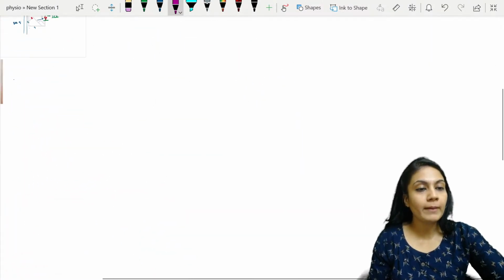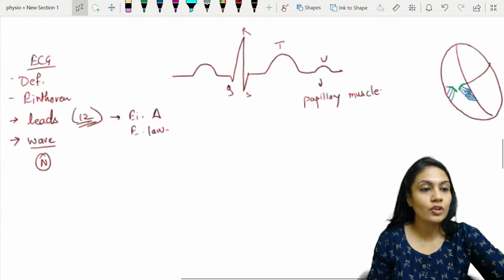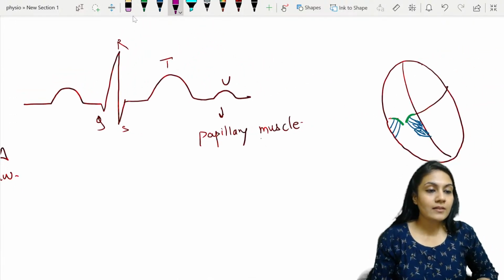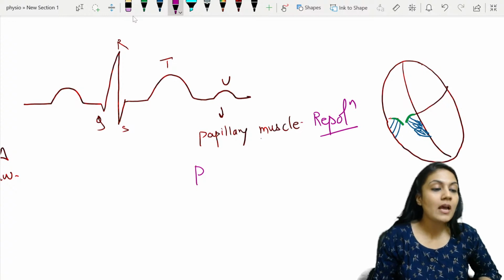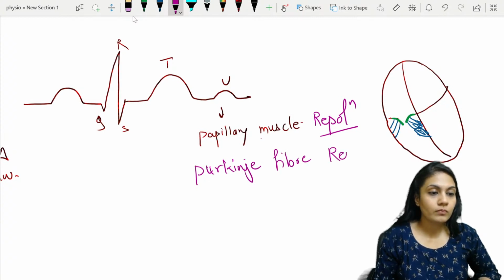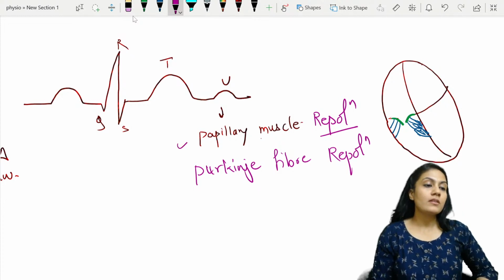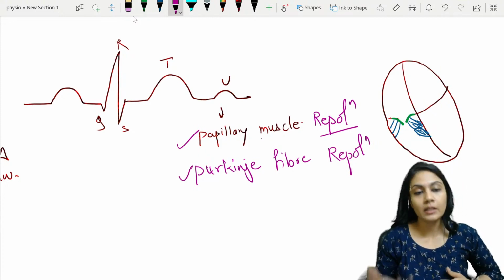वापस आते हैं हमारे U wave पे. So what is the U wave and why the U wave is coming? Now understand, when I'm saying the U wave is because of the papillary muscle relaxation, or it can be said, यहाँ पे इसका अगर they say repolarization होता है और relaxation होता है, then it comes, and or it can be because of Purkinje fiber repolarization. दो थियरीज है वहाँ पे. एक थियरी बोलती है कि papillary muscle के repolarization की वजह से या relaxation की वजह से, and the Purkinje fiber के repolarization की वजह से.